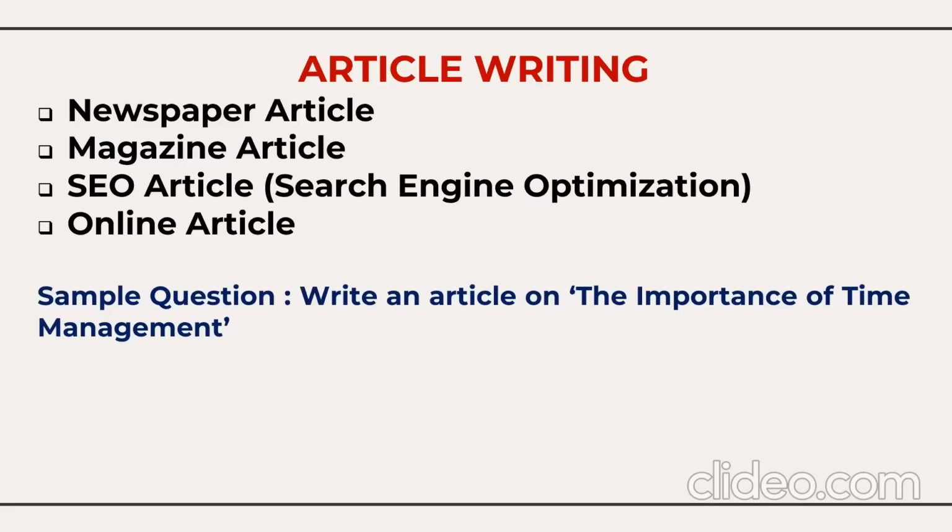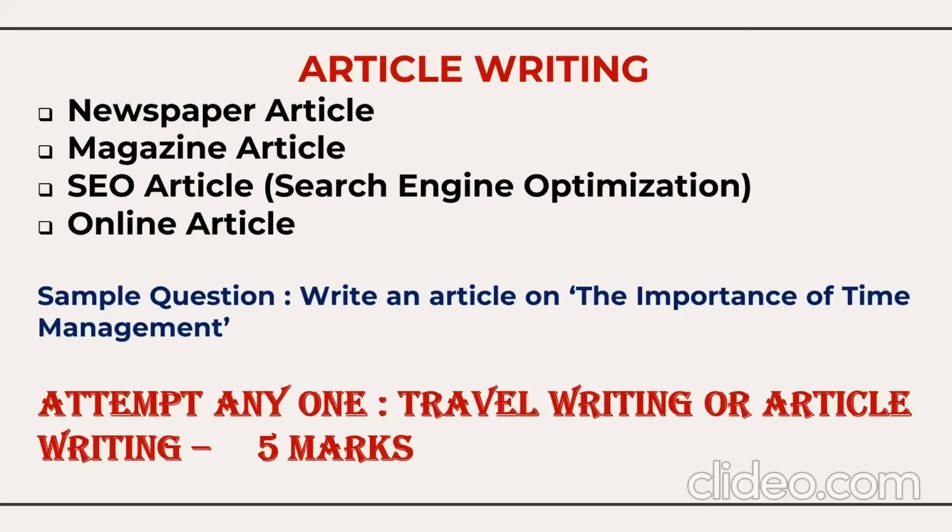So need not worry. In this section, again, you have a choice. If you don't like to write an article, you opt for travel writing. If you want to opt for travel writing, you can. If you want to opt for article writing, you can.